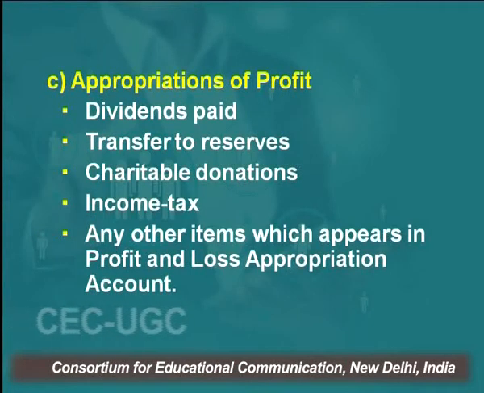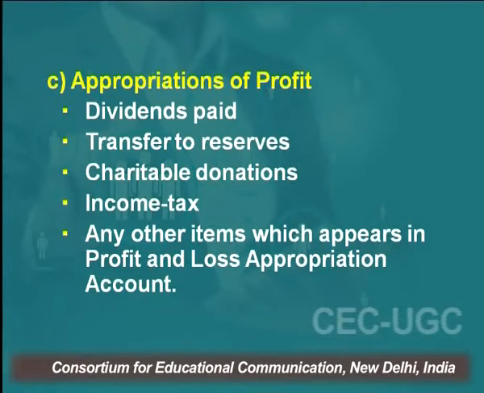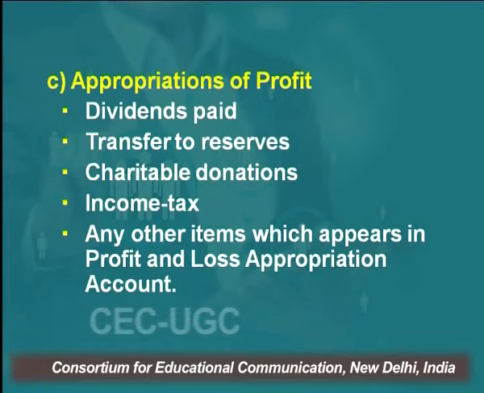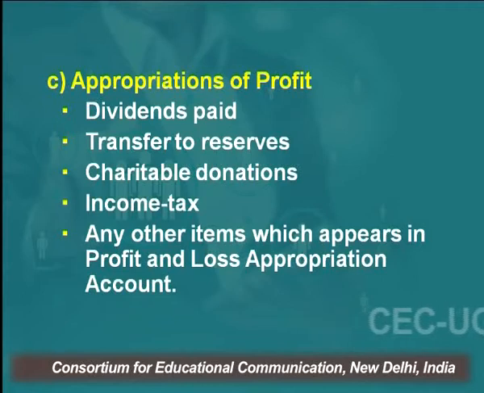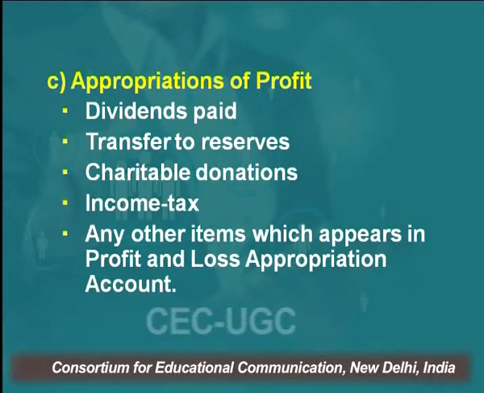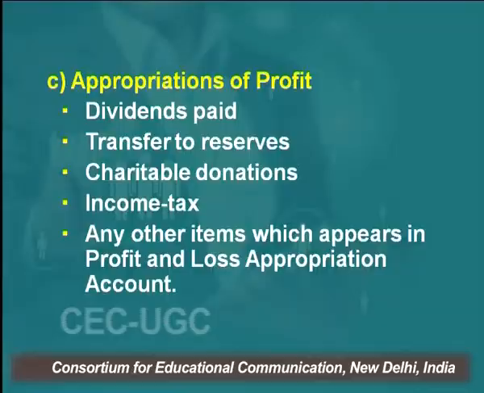The other is how this profit which the firm has earned in a period of time will be distributed. Like in the corporate form of organization, the company form of organization, part of the profit is distributed as dividend, part is transferred to the reserves, some amount of charitable donation you might have given during the year, income tax is paid, every company is subject to corporate tax, right? So you pay income tax, any other item which appears in the profit and loss appropriation account.